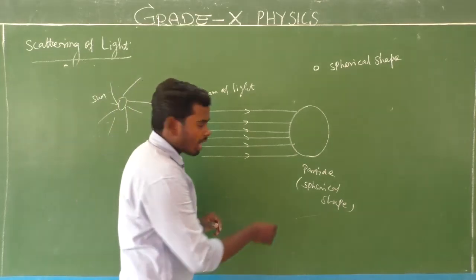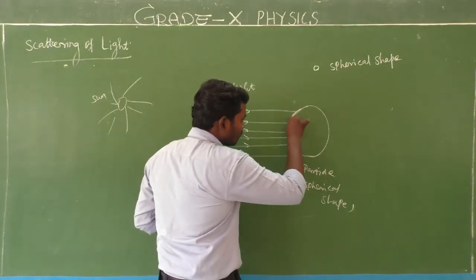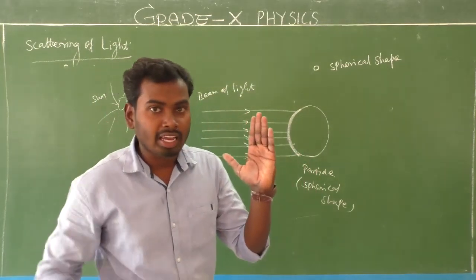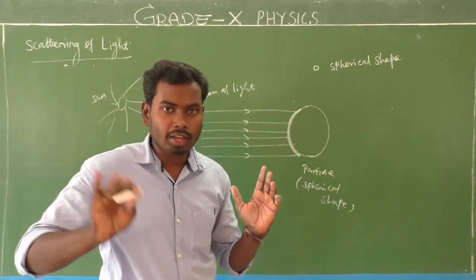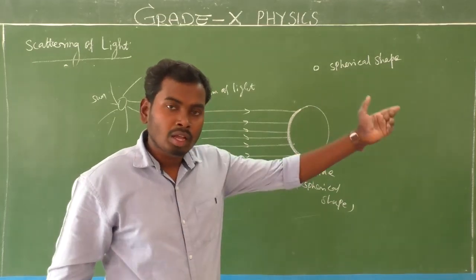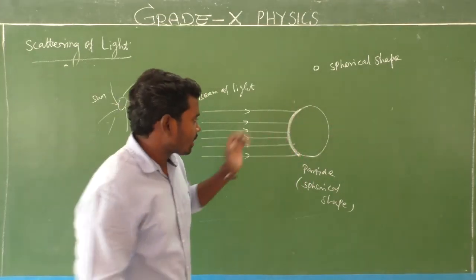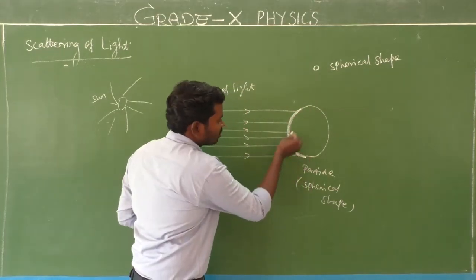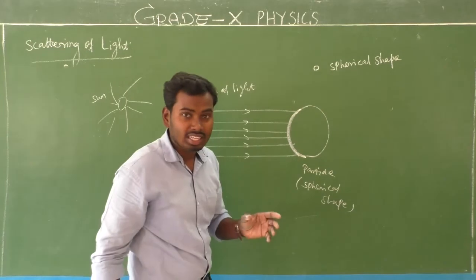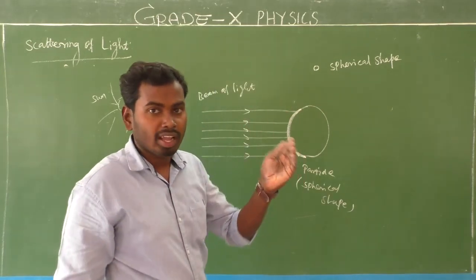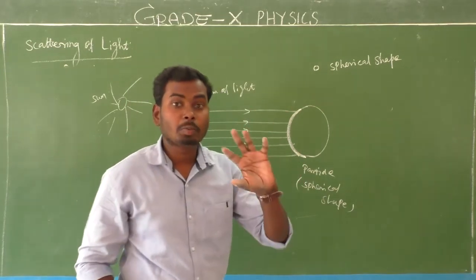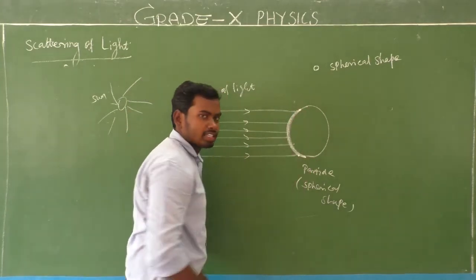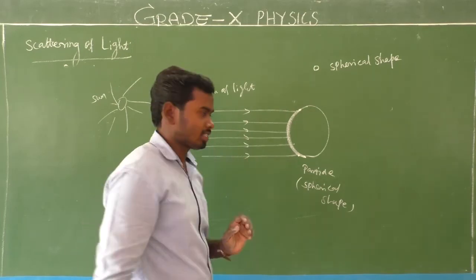Look here. Actually, this is a curved surface. It's not a flat surface like a plane mirror, and it's not a rough surface like irregular reflection. This is a curved surface. That is the reason why the particle shape is called spherical.